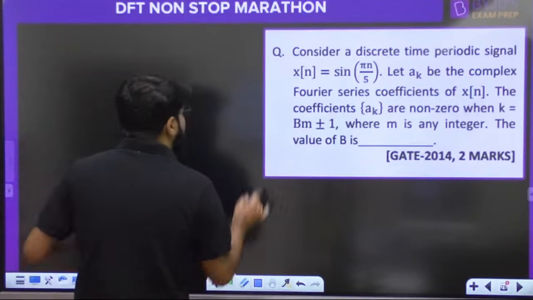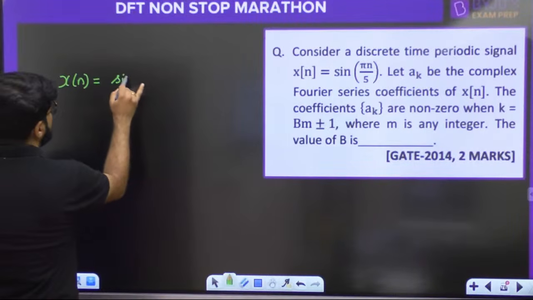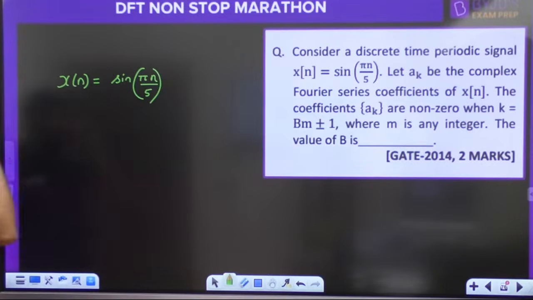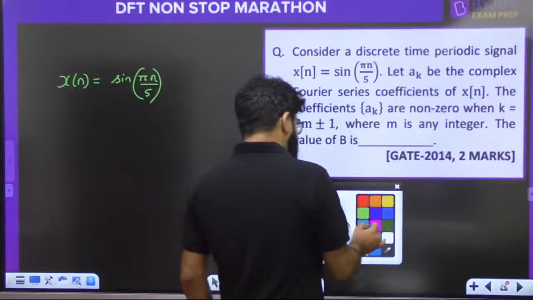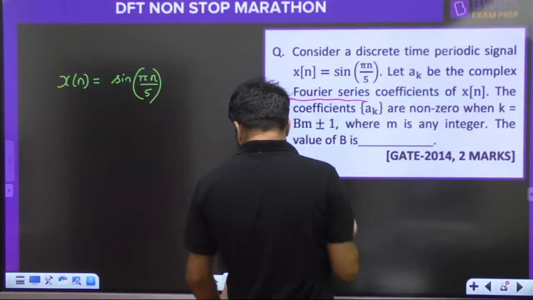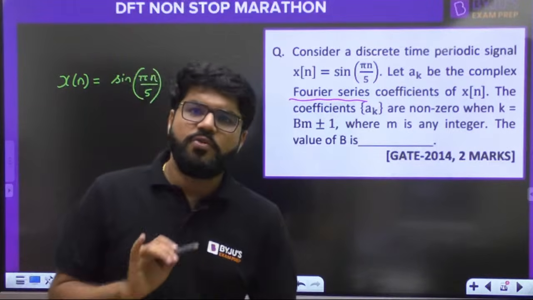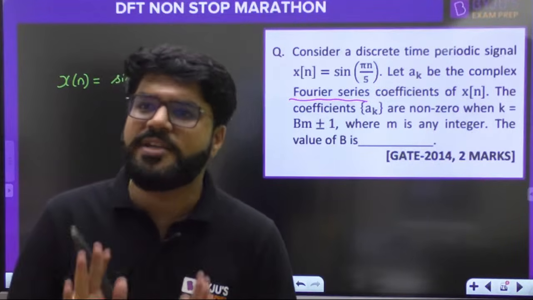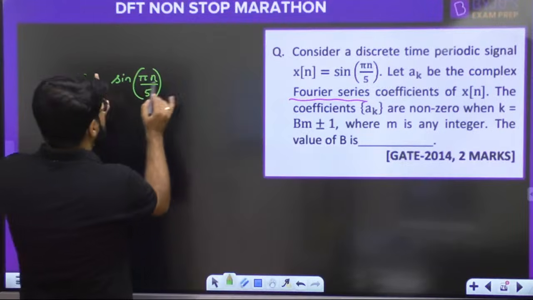Xn is equal to sine of pi n by 5. Whenever you want to write down the Fourier series of a sinusoidal function, the simplest method is Euler's expansion.